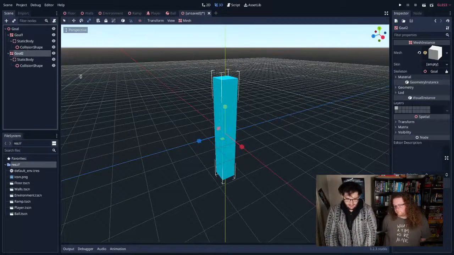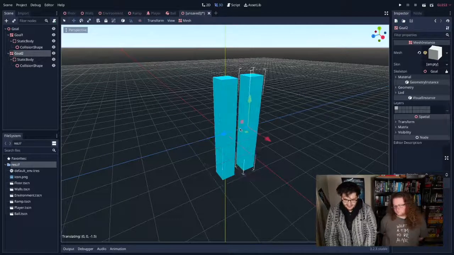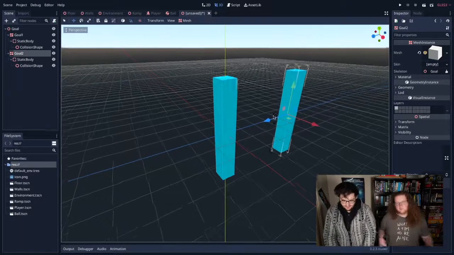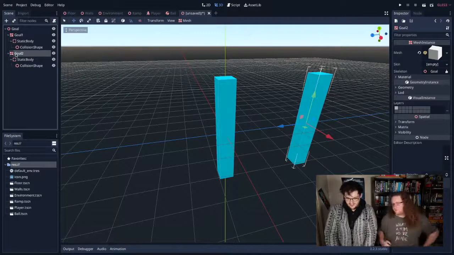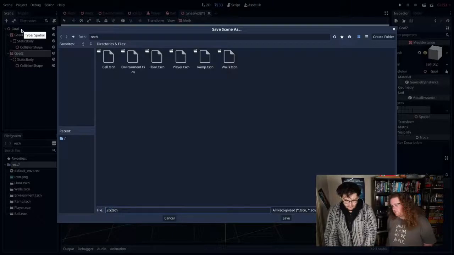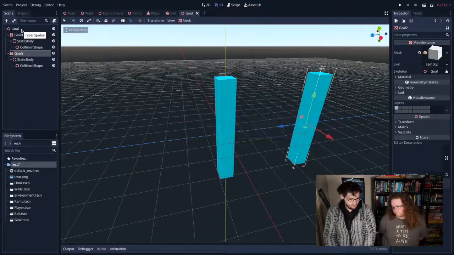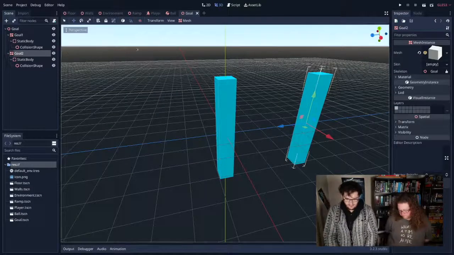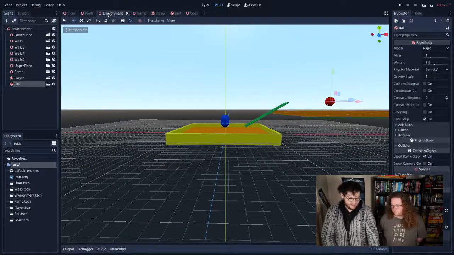Going to duplicate that. Move it over here. So we're making a bunch of goals, basically. It's like goal posts, the idea, as it were. That's probably good enough. Yeah, I think so. That looks like a goal. I could see someone kicking a football. I'll save that as goal. Done. I love it.